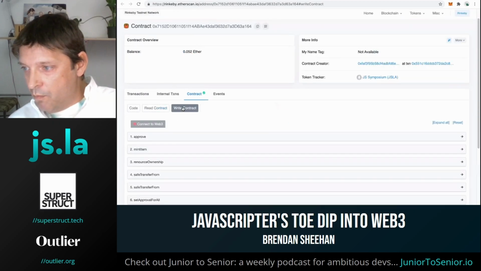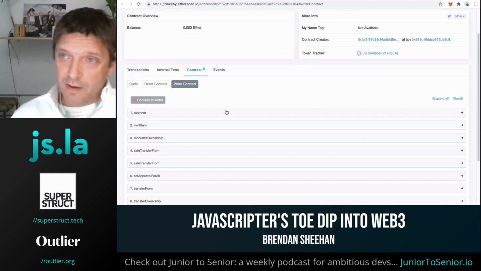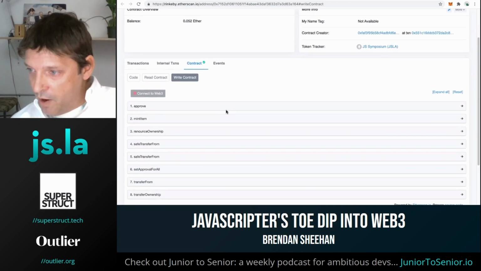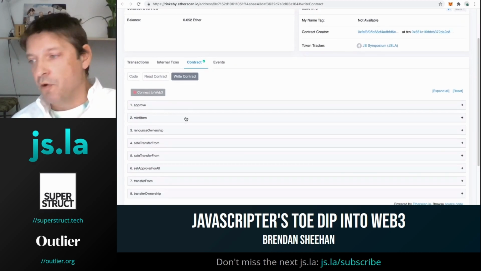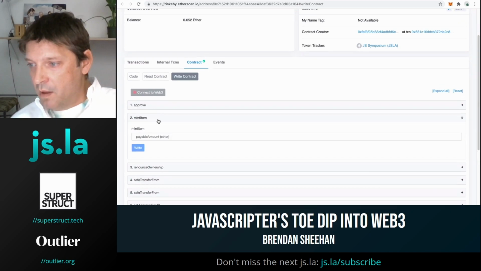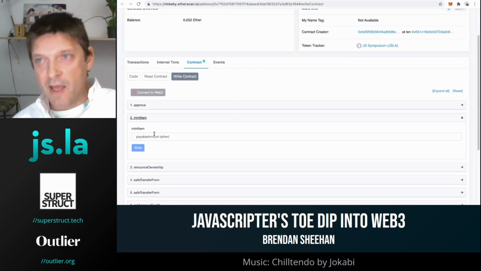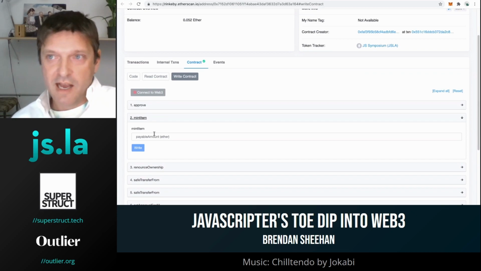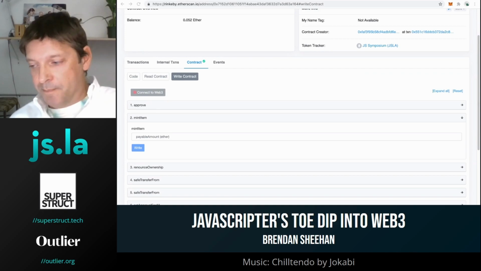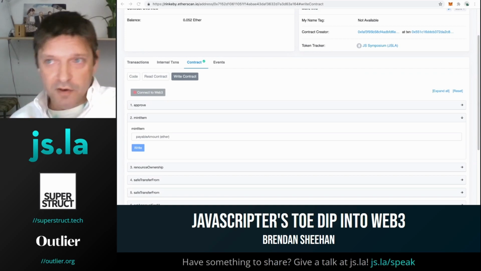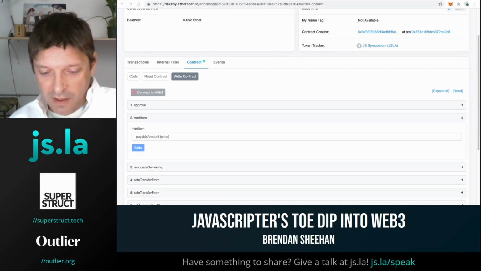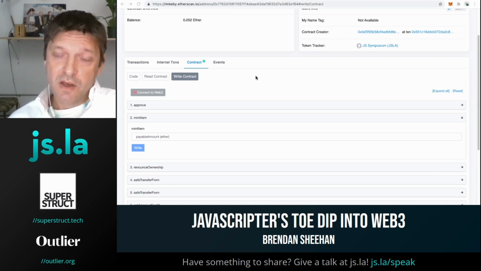Now, write contract, this is more of the interactive kind of stuff where we could actually mint a token right here. I'm not going to go through that, but we could connect our wallet and then throw some Ethereum into it, right? And then the MetaMask will pop up, and we'll do the exact same thing that we did on our front end. But we made a cool front end for our users, so they won't have to come here to register or hit the network in some other method. So let's go ahead and take a look at the code we use on our front end.